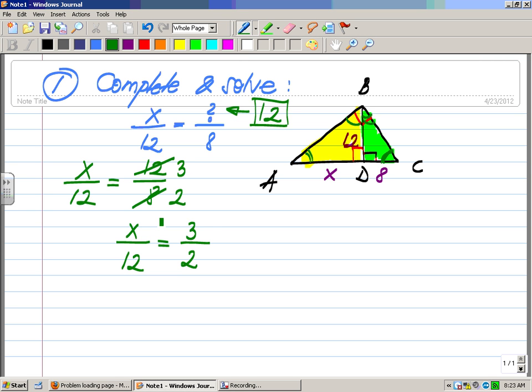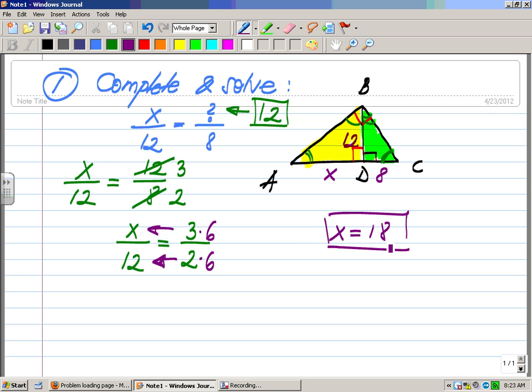An easy way to solve it, instead of doing the cross multiplication, is to work your way backwards from this complete fraction. Just think about it this way. 2 times what gives you 12? 2 times 6. Well, to keep the same fraction here, if you multiply the bottom by a number, you should multiply the top by the same number. 3 times 6 will give you x. So x is what? 18. Now that was one way.